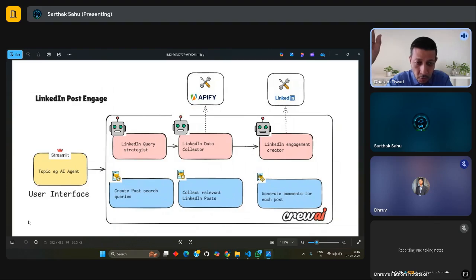Then it will pass the query to the other agent, which is the LinkedIn data collector. This data collector will fetch all the posts from LinkedIn, all the posts from the users who are looking for AI services. Then it will pass them to the other agent, which is the LinkedIn engagement creator.